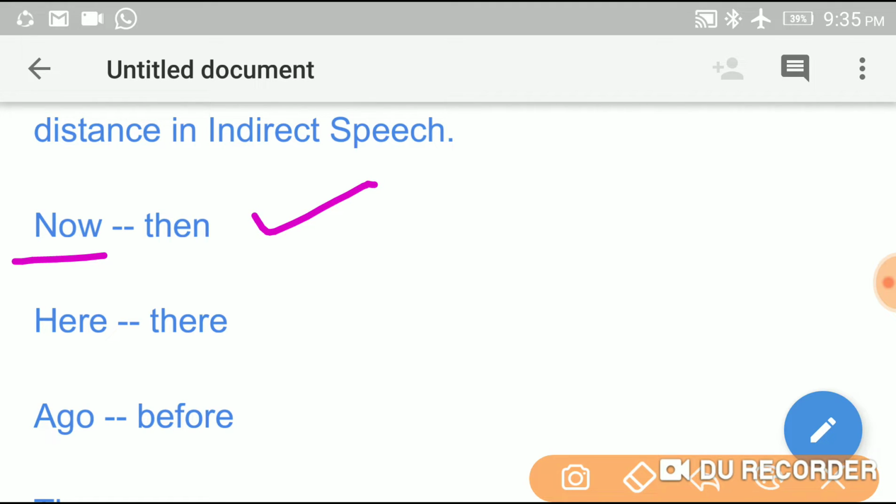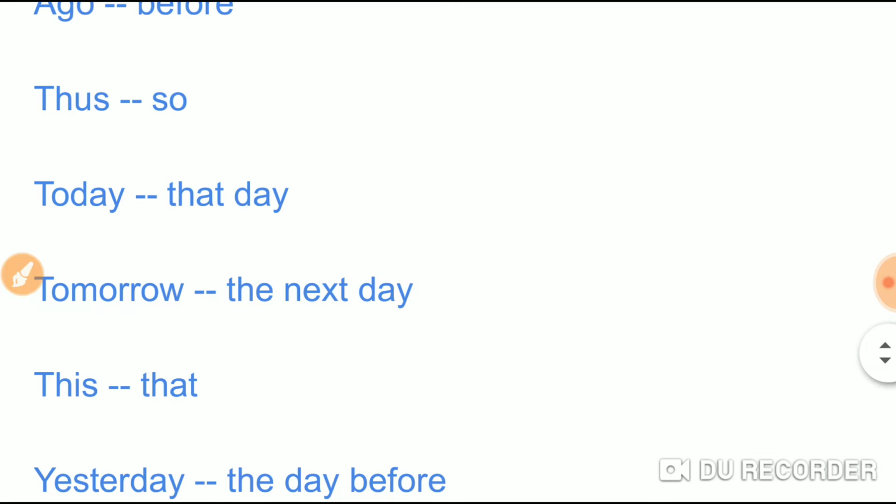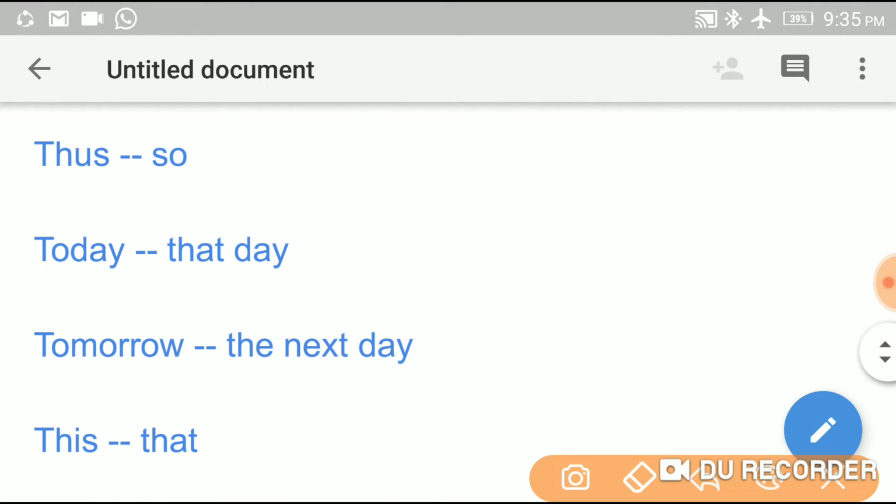Here changes into there. Ago changes into before. Okay. Thus changes into so.